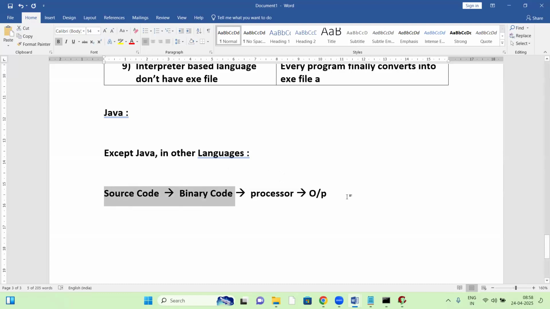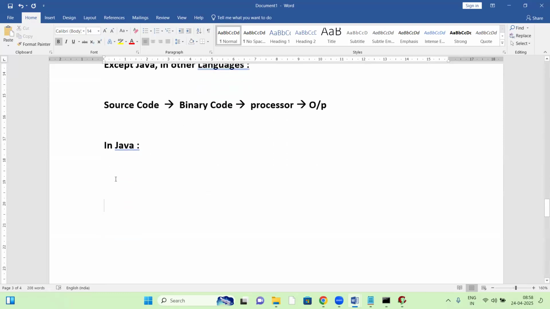Now in Java, what happens? Let us talk about Java. In Java, first of all, the Java source code is converted into byte code. Java code converts into byte codes.